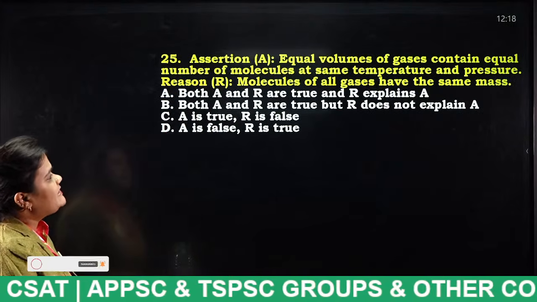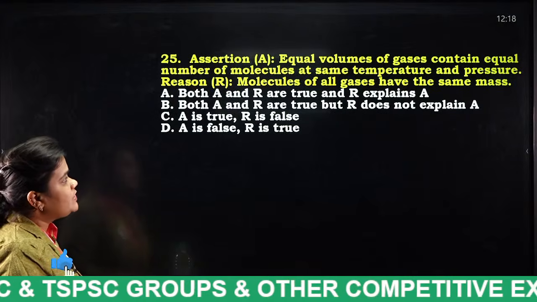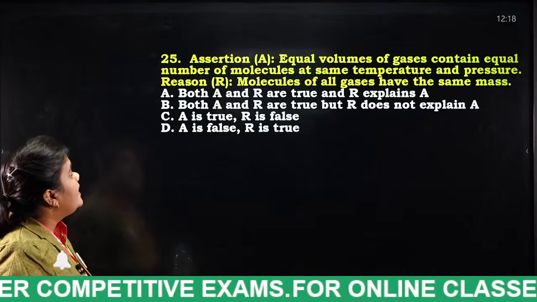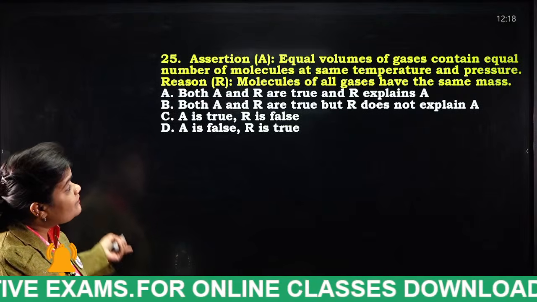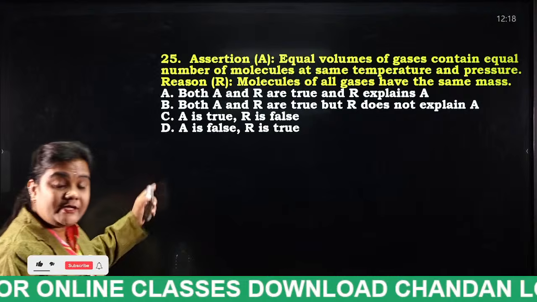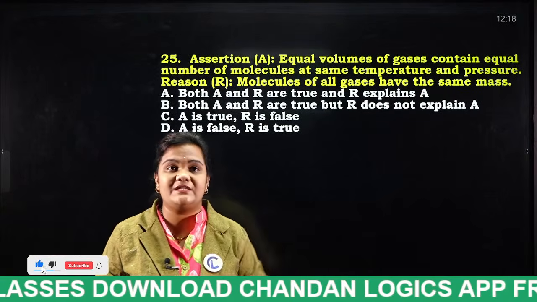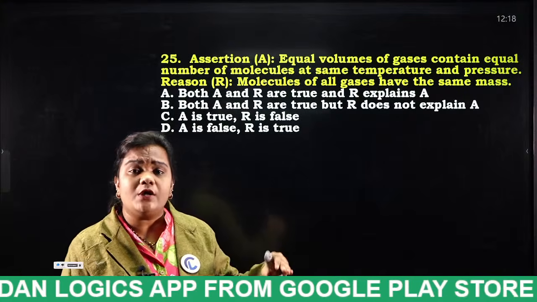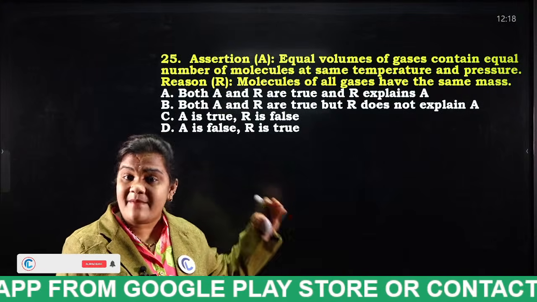Equal volumes of gases contain equal numbers of molecules at the same temperature and pressure. That is Avogadro's law, as we all know. Reason: molecules of all gases have the same mass. So tell me, students, who is going to give the answer for this question? Do the molecules of all the gases have the same mass?